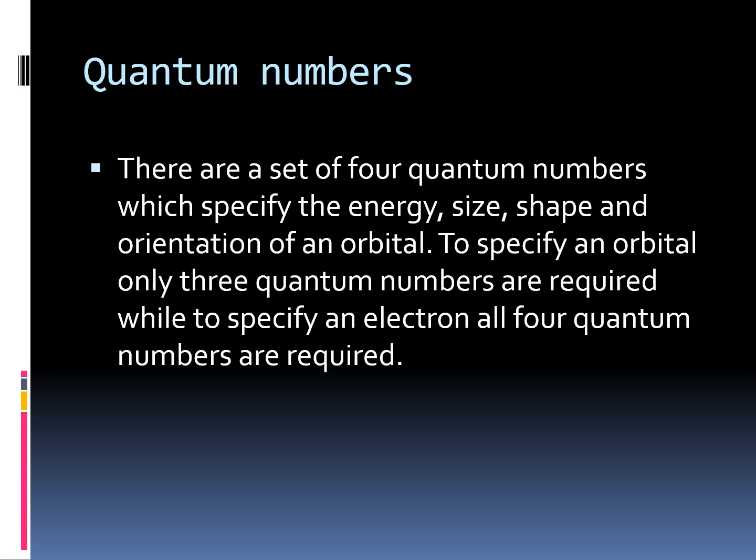To specify an orbital, only 3 quantum numbers are required, while to specify an electron, all 4 quantum numbers are required.